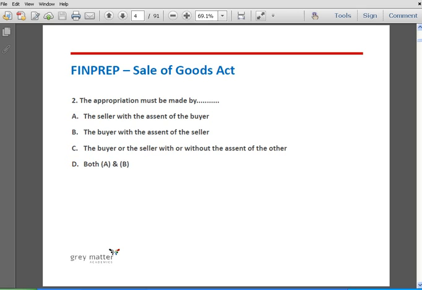Question number 2. The appropriation must be made by option A, the seller with the assent of buyer; option B, the buyer with the assent of seller; option C, the buyer or the seller with or without the assent of the other; option D, both A and B. The correct answer is option D, both A and B. Any appropriation by the seller must be made with the assent of the buyer, and any appropriation by the buyer must be made with the assent of the seller, and hence the answer is option D.